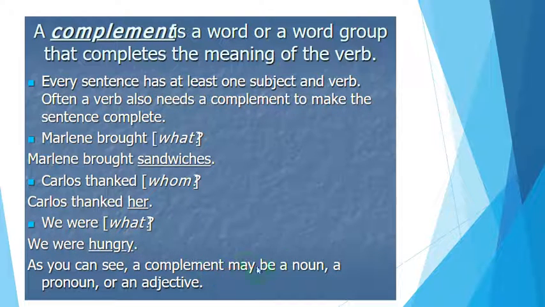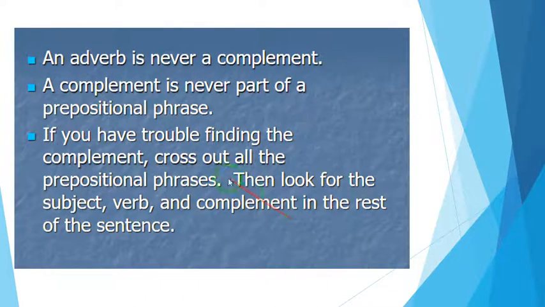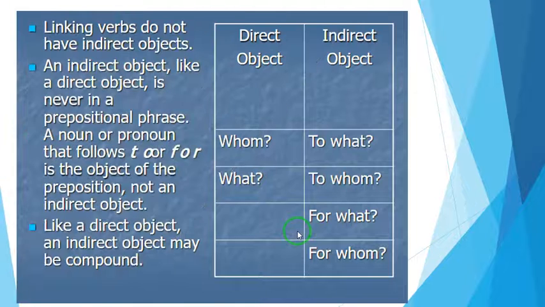A complement may be a noun, a pronoun, or an adjective. An adverb is never a complement. A complement is never part of a prepositional phrase. So if you have trouble finding the complement, cross out the prepositional phrases and then look for the complement. We have two types of objects, the direct object and the indirect object.